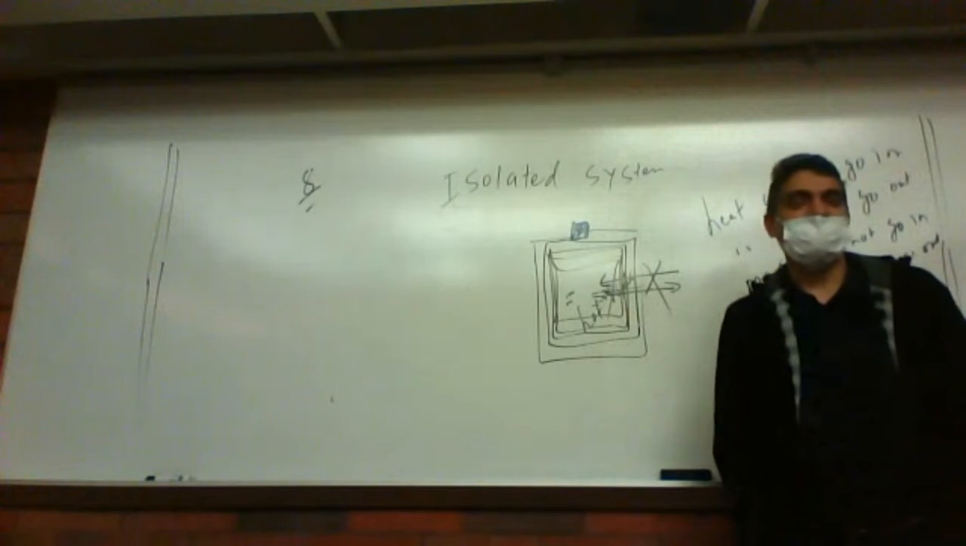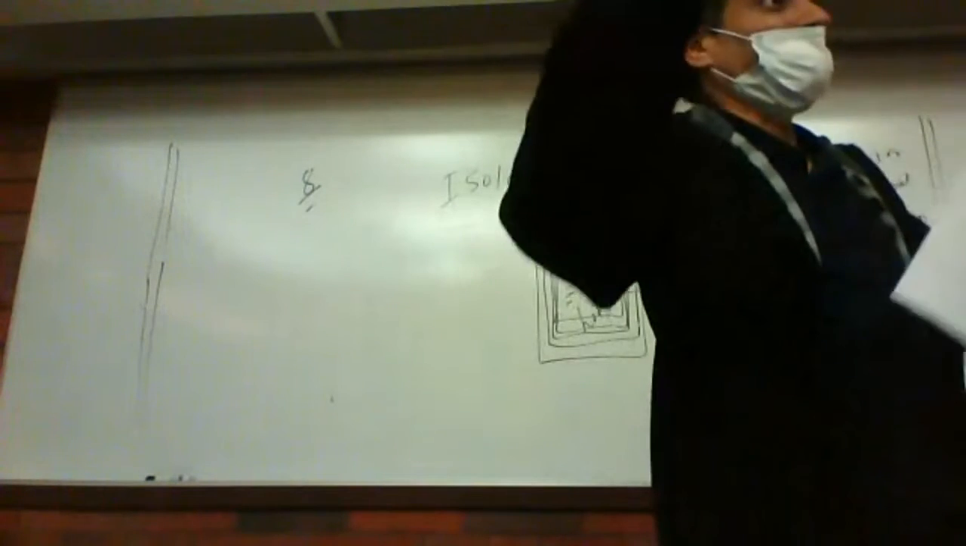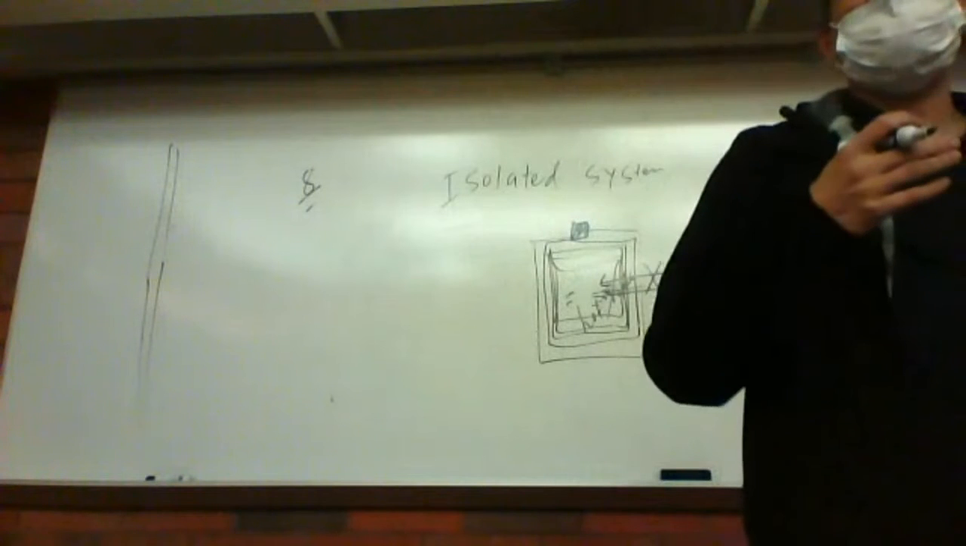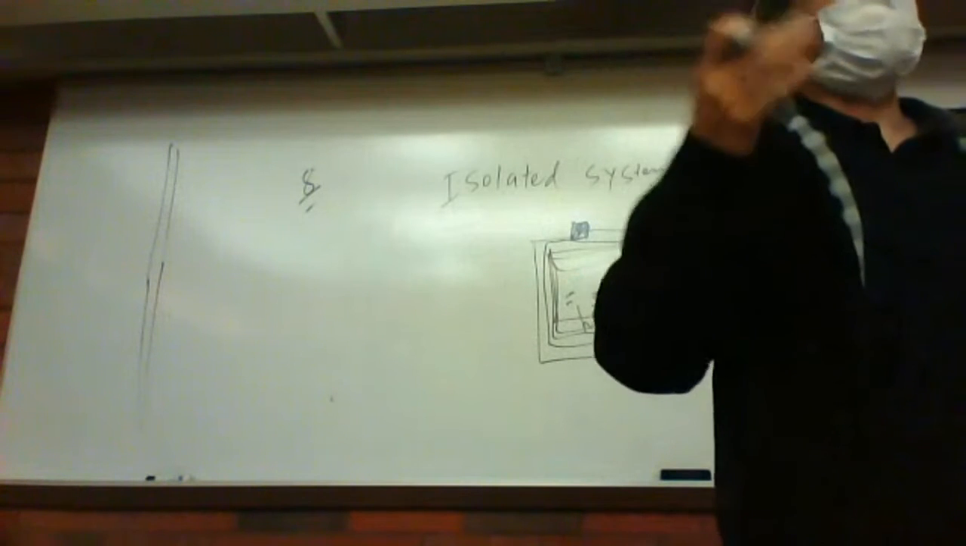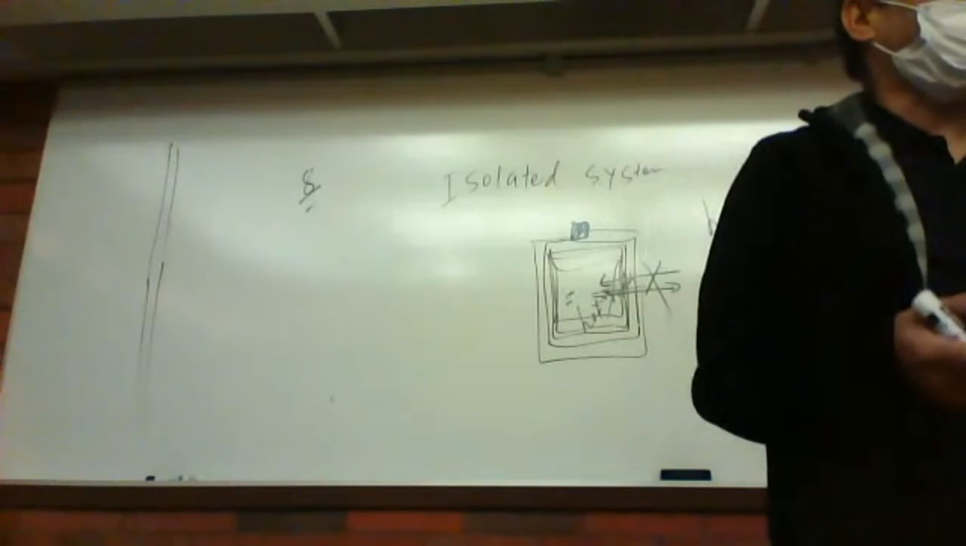Make sense? So in an open system, matter as well as heat energy is coming in or going out. In a closed system, matter is not going out or in, but heat is going out or in, just like a bottle of water.